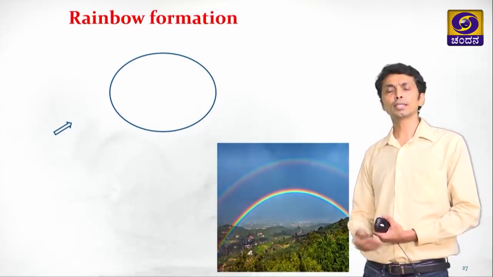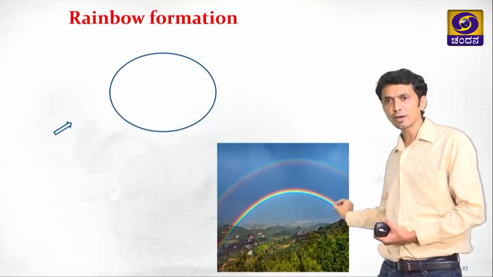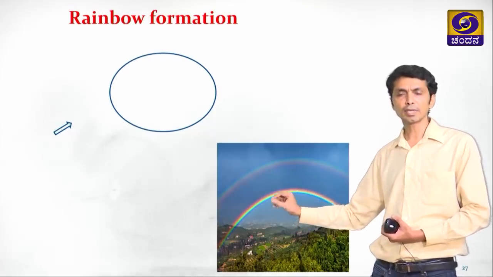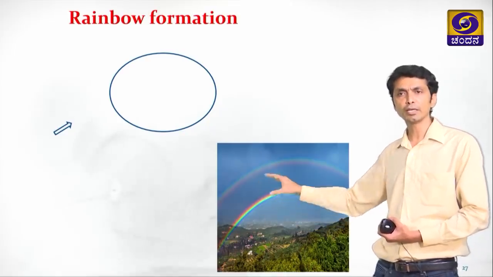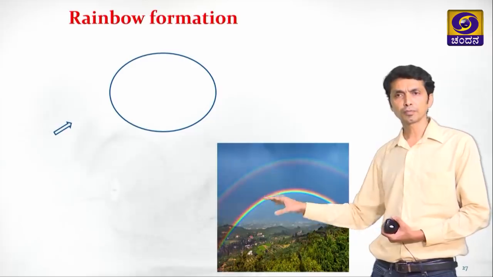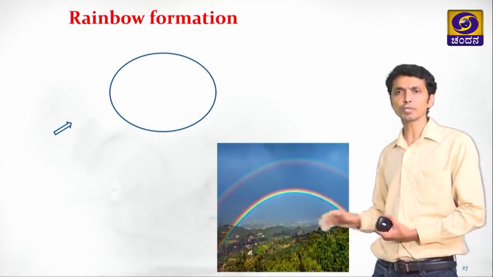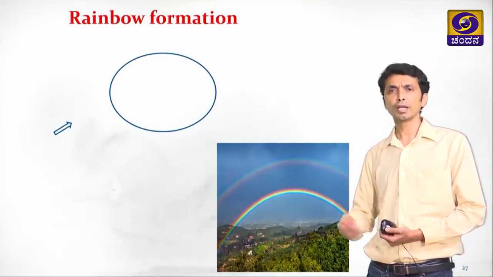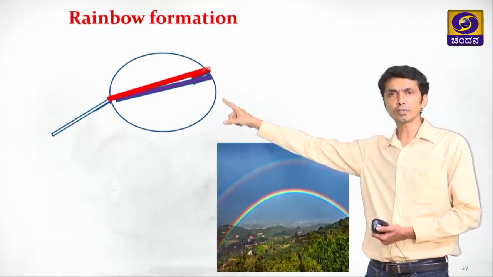Now we shall try to identify how the rainbow occurred. These are all small water particles through which some mechanism is happening. These are all single droplets which have combined to form a rainbow. And one condition is the rays of light should come from the opposite direction to form a rainbow. Let us move further. This is an incident ray falling on the water droplet. This is a water droplet.